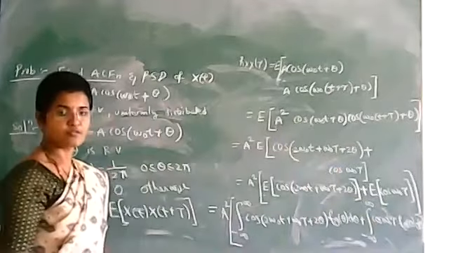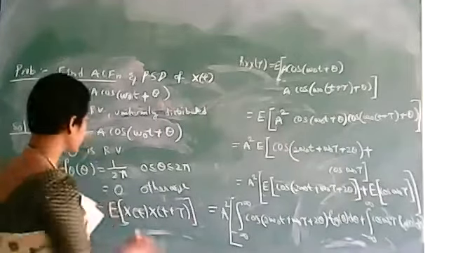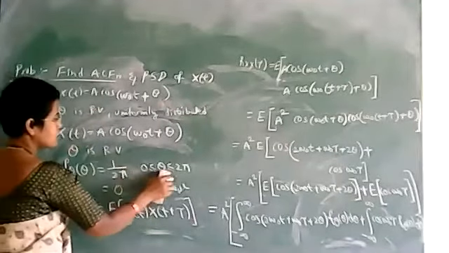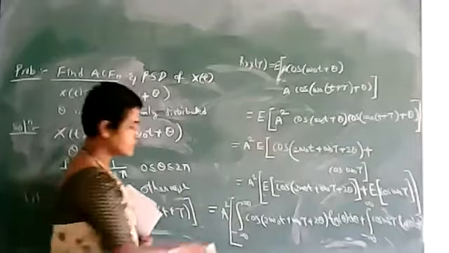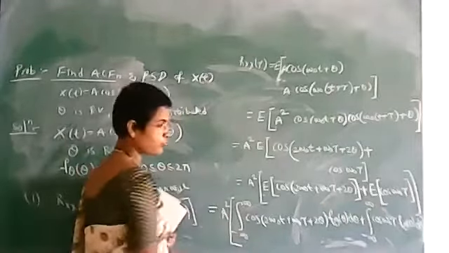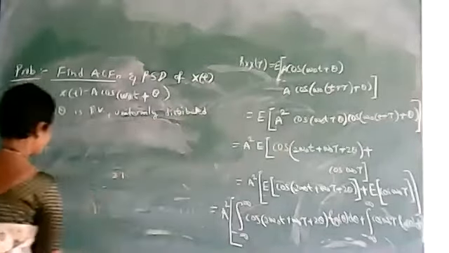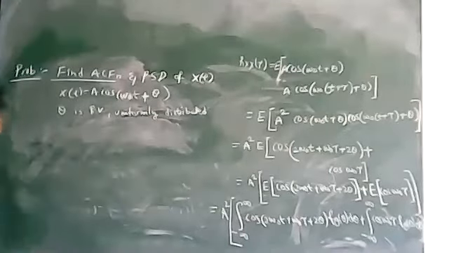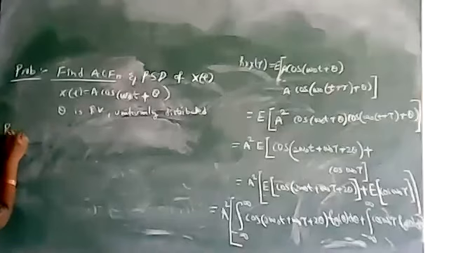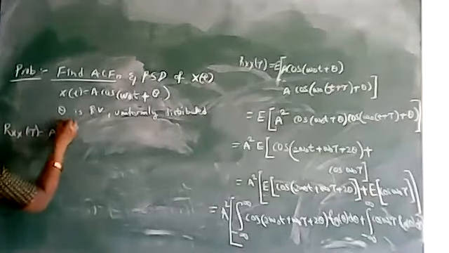Now you substitute f theta of theta. F theta of theta has the value 1 by 2 pi only in the range 0 to 2 pi and it is 0 otherwise. So the limits of integration become 0 to 2 pi. If you substitute that, what will we get here? We get that r x x of tau is equal to a square.